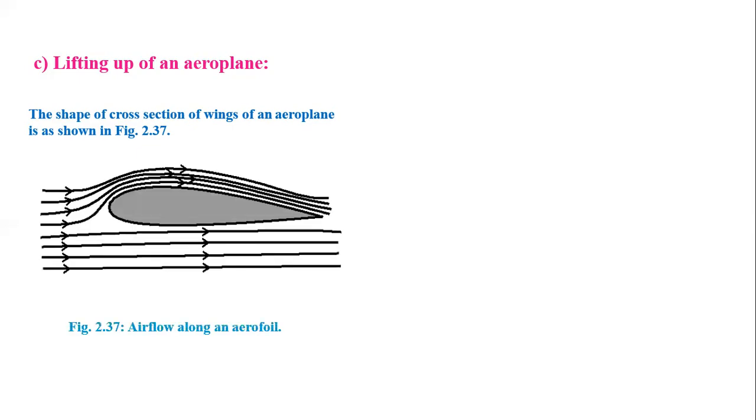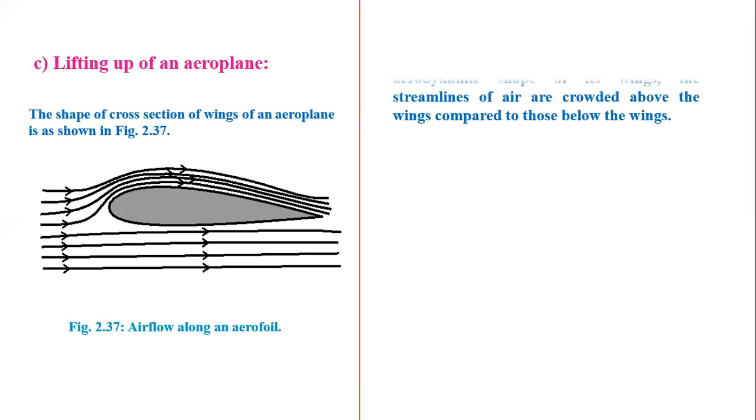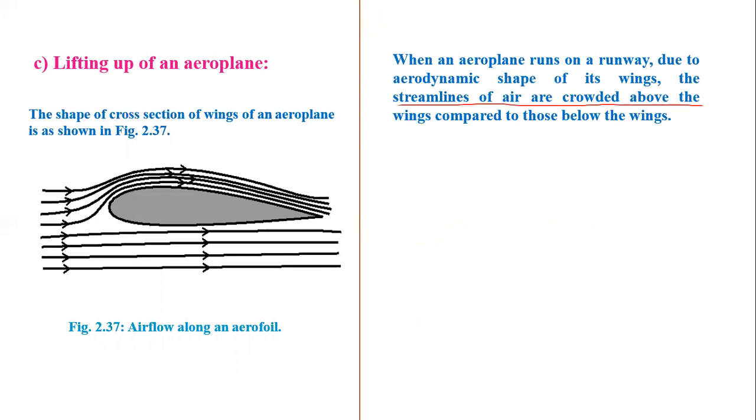Now the next application: lifting up of an aeroplane. The shape of the cross section of the wing of an aeroplane is as shown in the figure. You can see the shape of the wings of the aeroplane, and the airflow also in the diagram. When the aeroplane runs on the runway, due to the aerodynamic shape of its wings, the streamlines of air are crowded above the wings, as you can see here, compared to those below the wings.